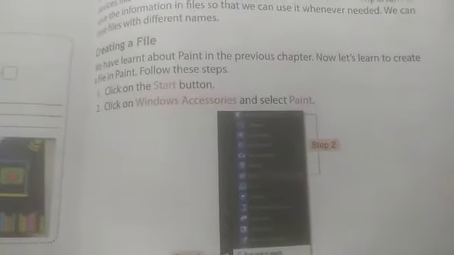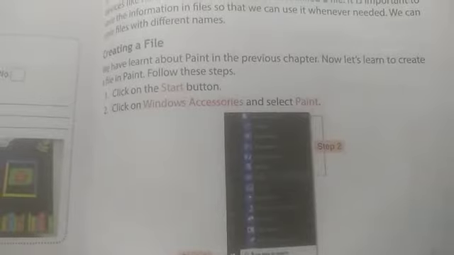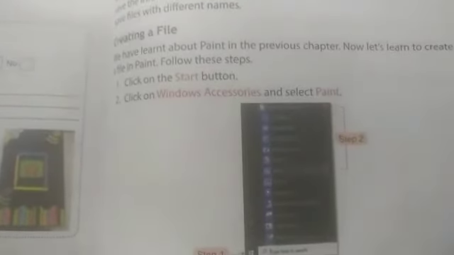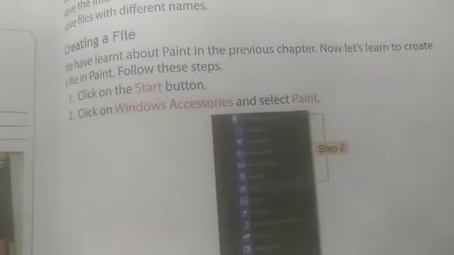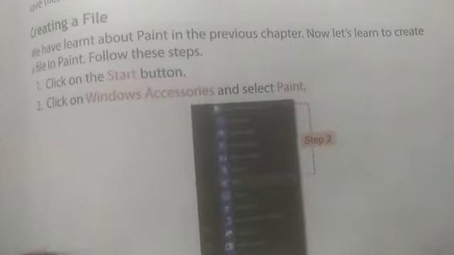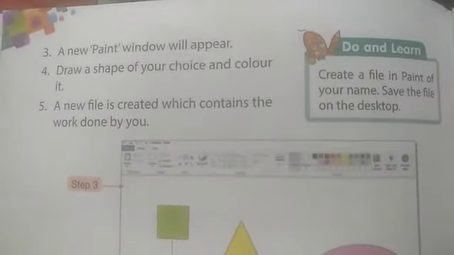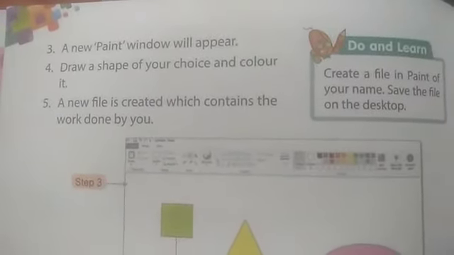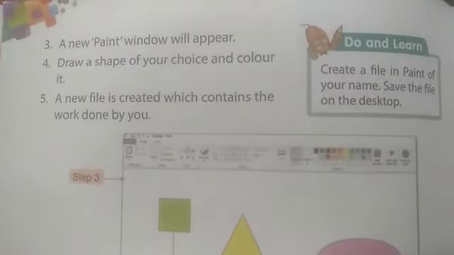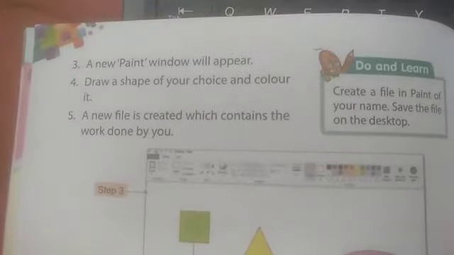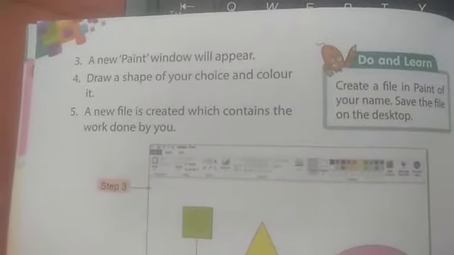Then we will see how to create a file. First we will see step 1, click on the start button. Step 2, click on the windows accessories. As we have learned previously in the paint chapter, I will teach you how to open that paint application. Step 3, a new paint window will appear. Step 4, draw a shape of your choice and color it. And step 5, a new file is created which contains the work done by you. So I will show you this with the help of the computer.